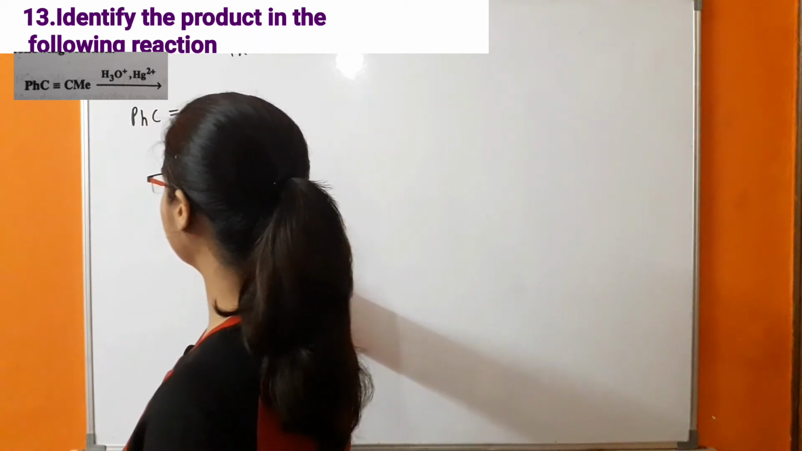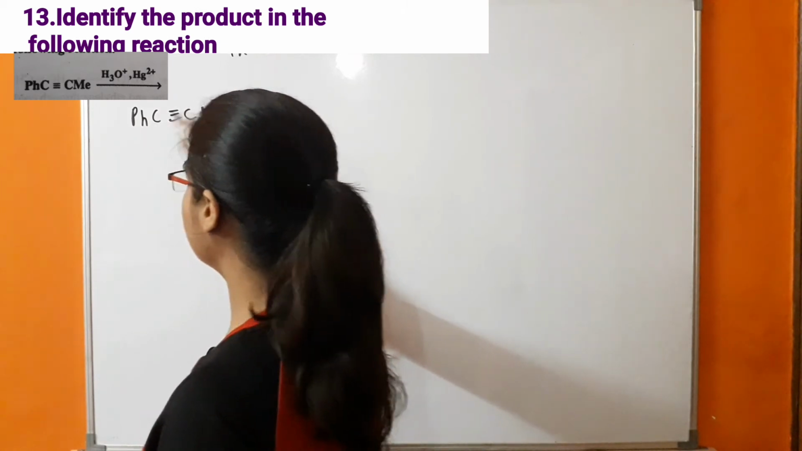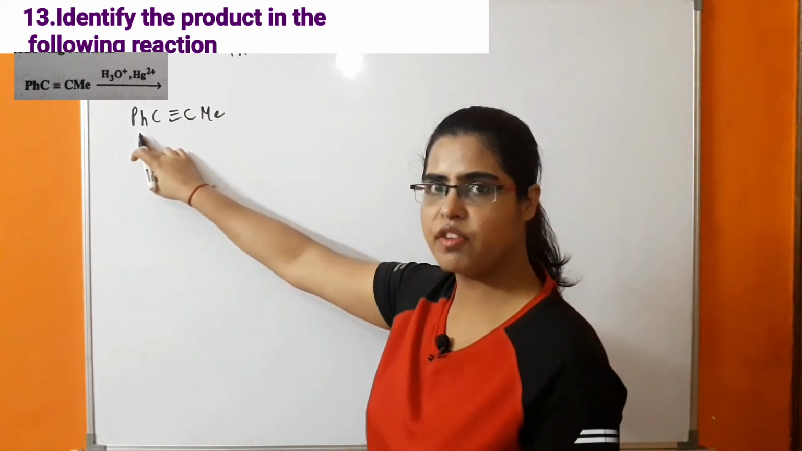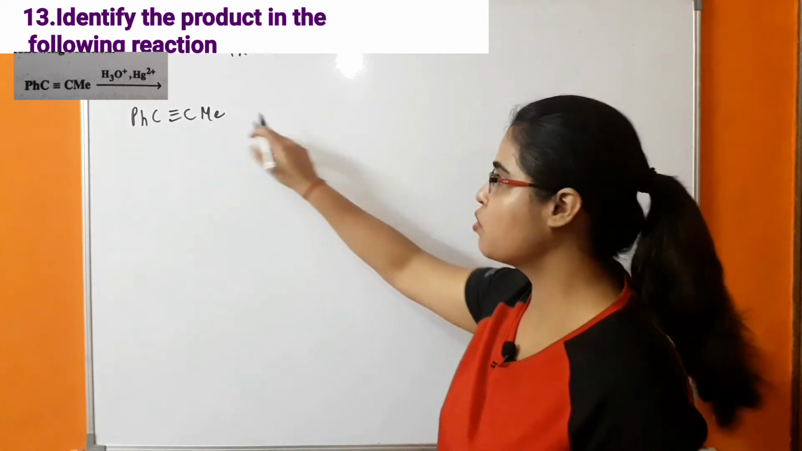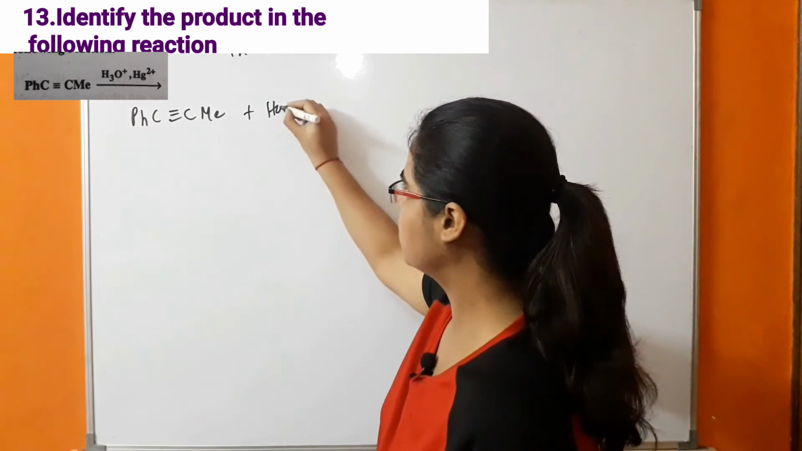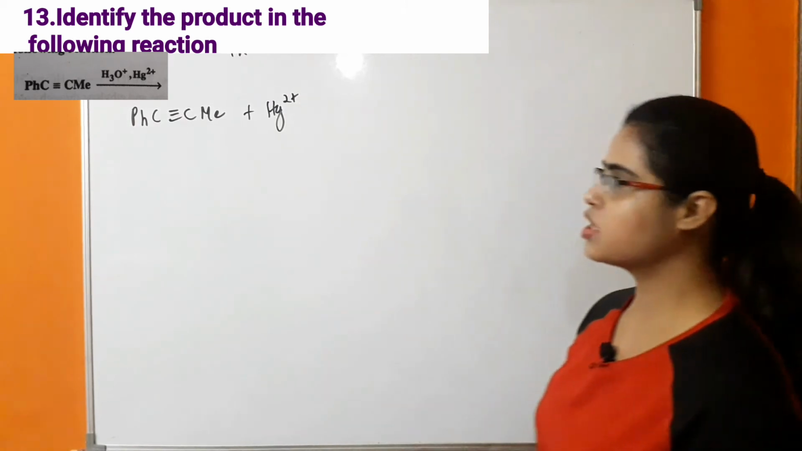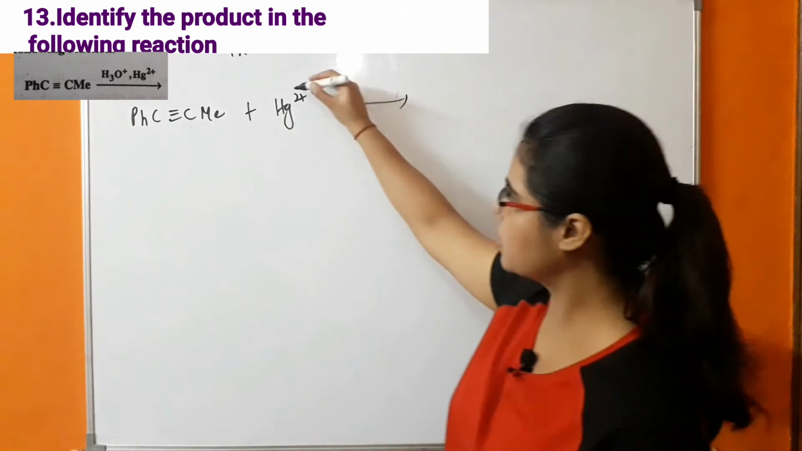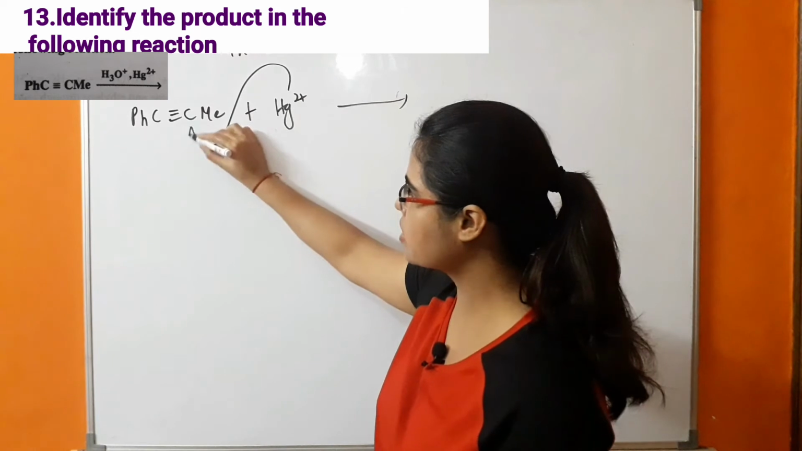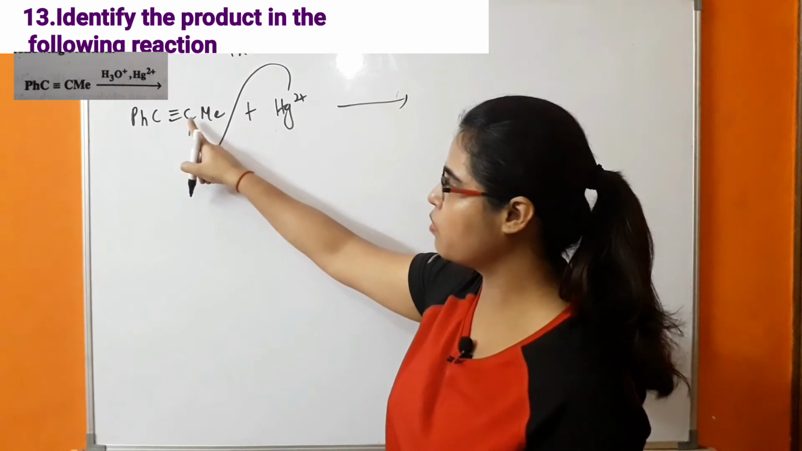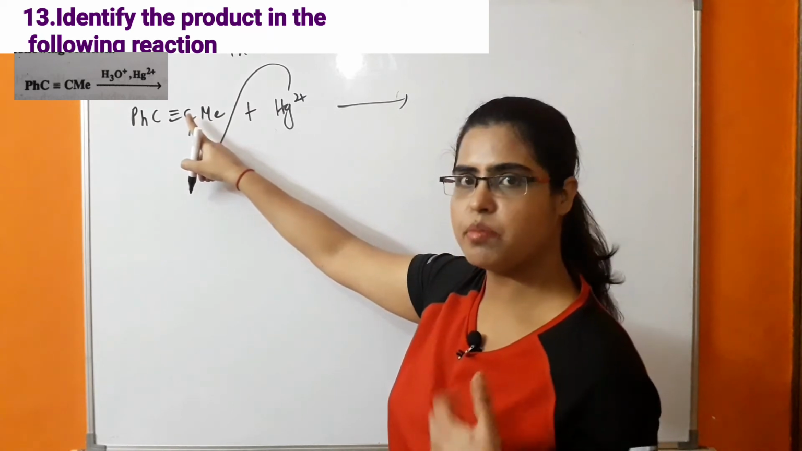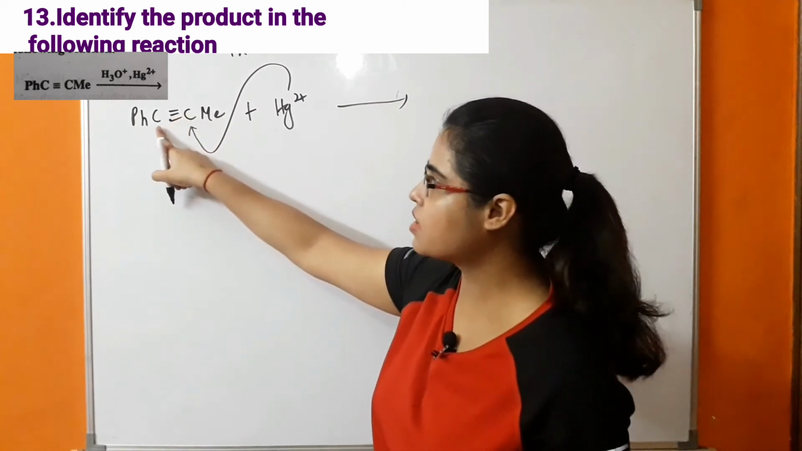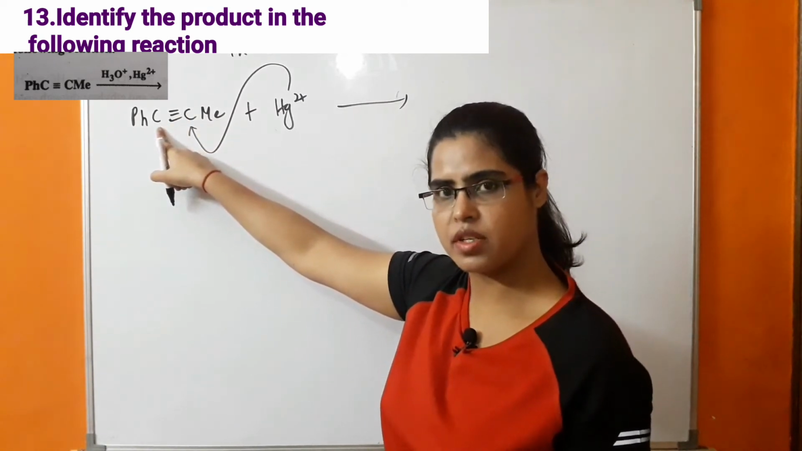Ph, C triple bond C, Me. This Ph is representing phenyl, whereas this Me is representing methyl. So first of all, Hg2+, that is mercuric ion. Mercuric ion will attack on this carbon. It means this pi bond will be shifted towards this carbon. So this carbon will be having partial negative charge and this carbon will be having partial positive charge.